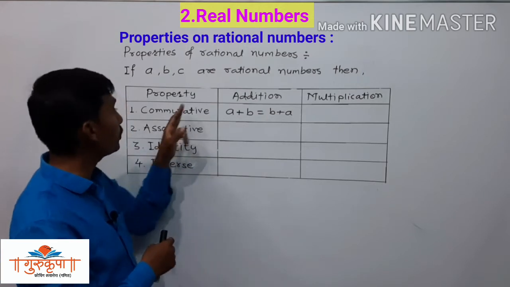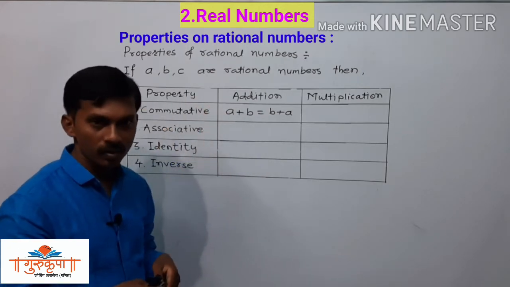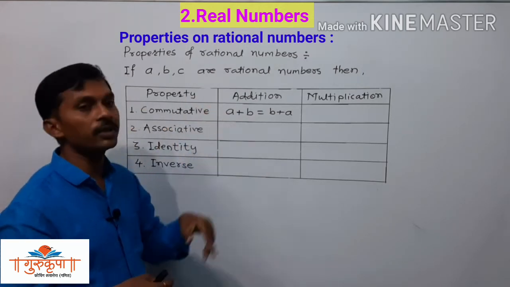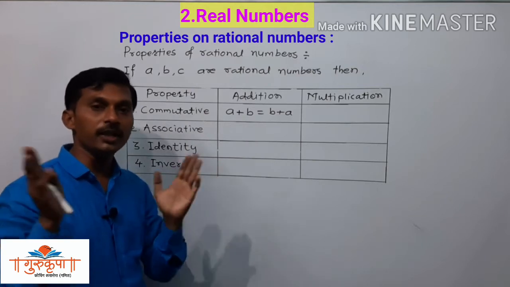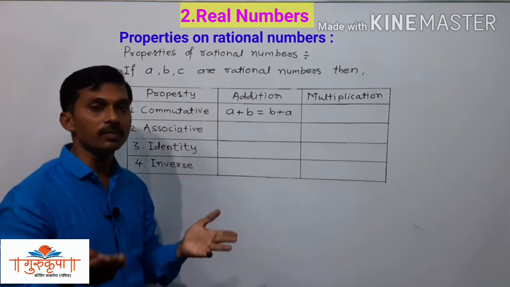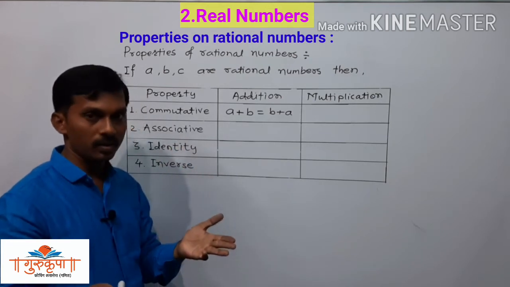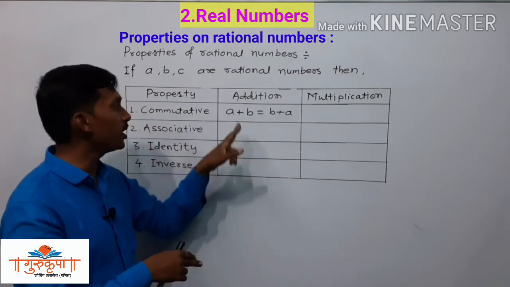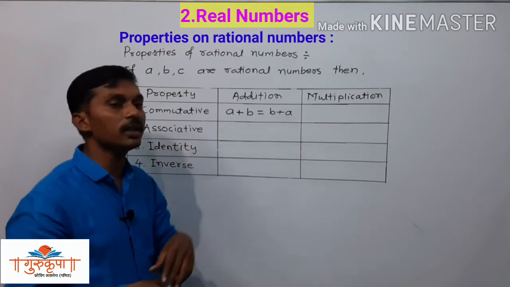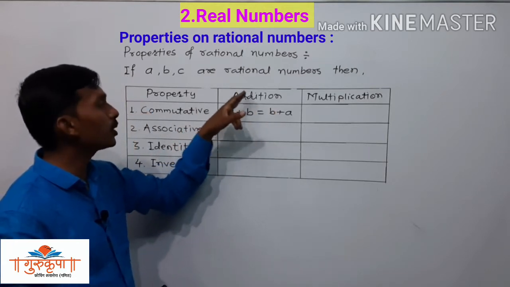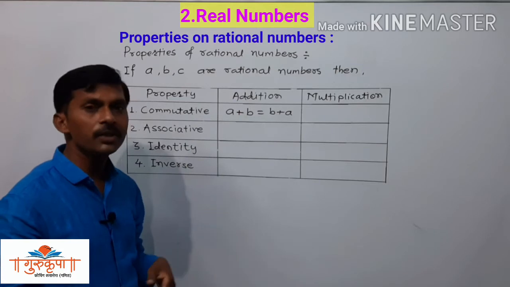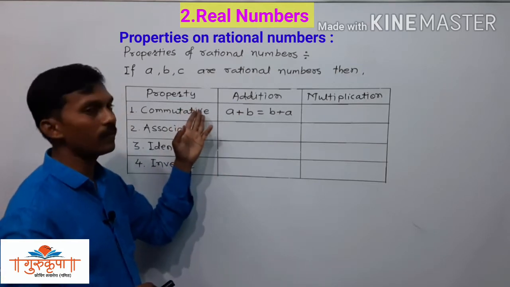That is the commutative property of addition. What is the commutative property of addition? If A and B are any two numbers and we take the sum of the two numbers in any order, the addition remains the same. That is A plus B is equal to B plus A. It is called the commutative property of addition.